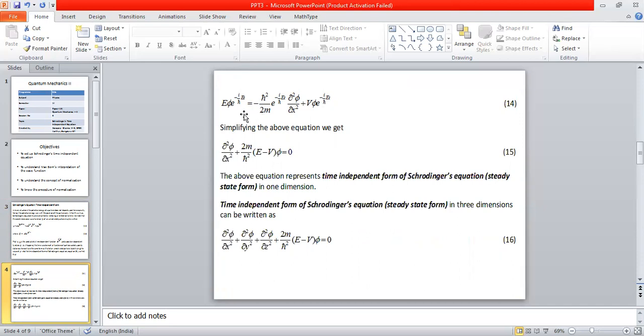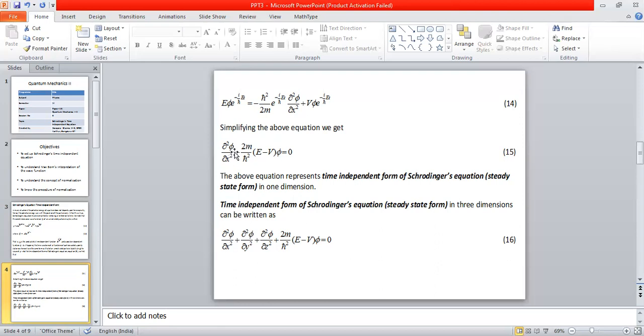So this exponential term, exponential minus i by h cross into Et, can be cancelled on both sides. After cancelling that term and simplifying, we get the equation dou square phi divided by dou x square plus 2m by h cross square (E minus V) times phi is equal to 0. This is equation 15, and it is nothing but the time independent form of Schrodinger's equation. It is also called the steady state form. Of course, this equation is valid only in one dimension. So this is the equation we wanted to get.